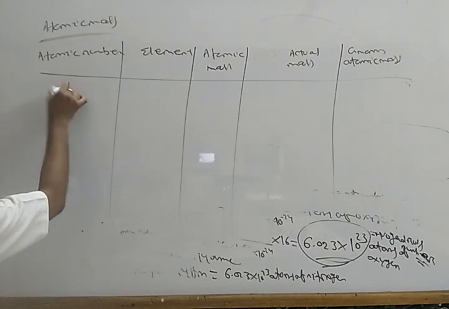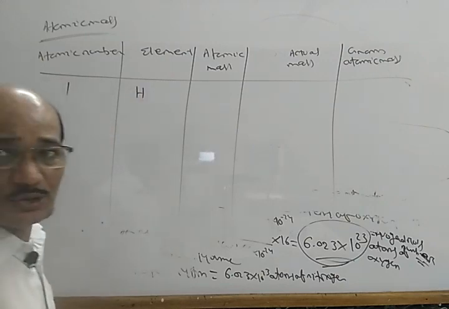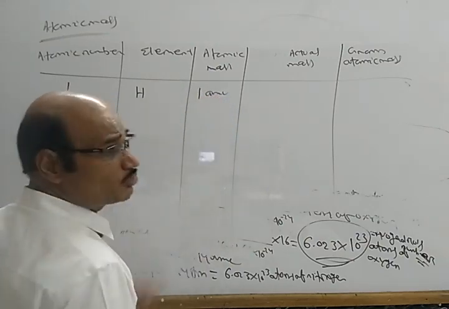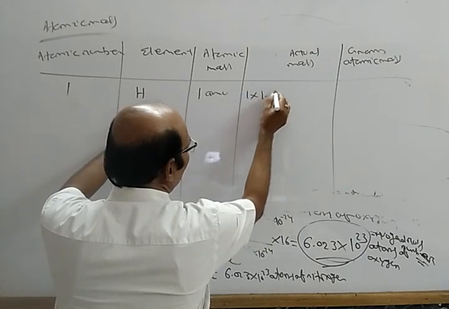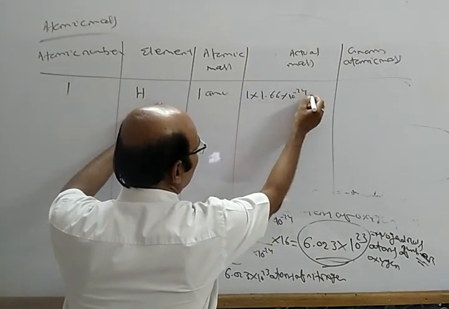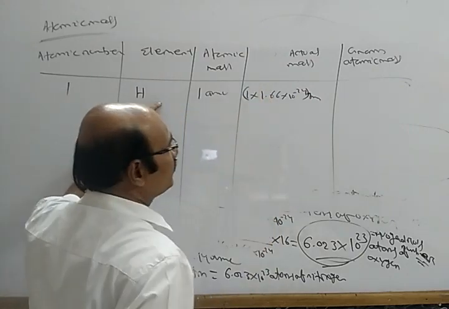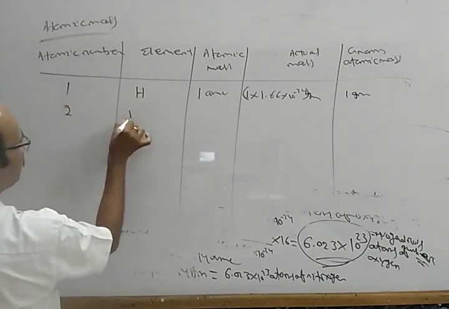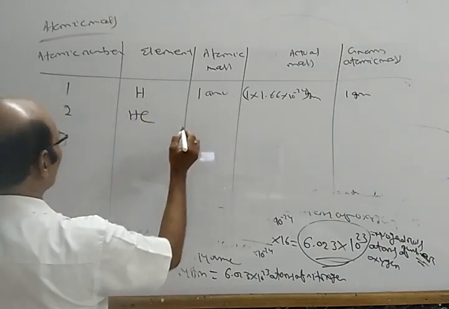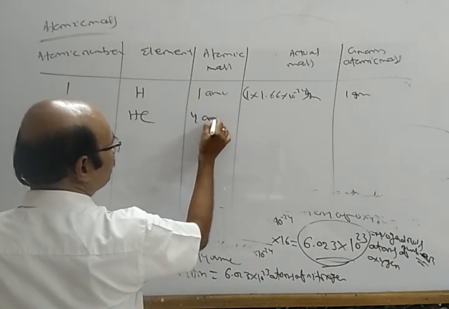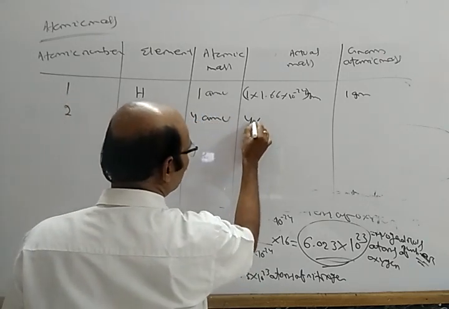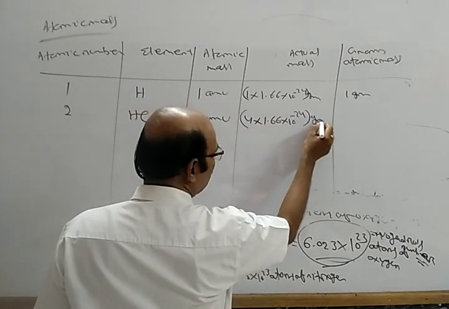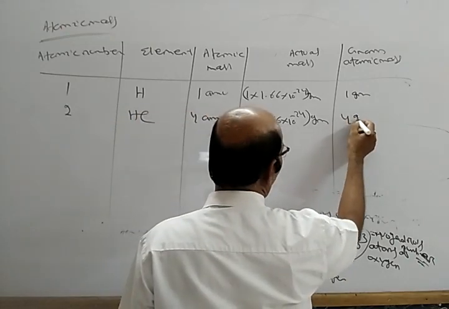Suppose atomic number 1, it is hydrogen. Atomic mass is 1 AMU. For the actual mass, 1 into 1.66 into 10 power minus 24 gram. For the gram atomic mass, 1 gram. Then 2, helium. Atomic mass 4 AMU, so 4 into 1.66 into 10 power minus 24 gram, and gram atomic mass 4 gram.